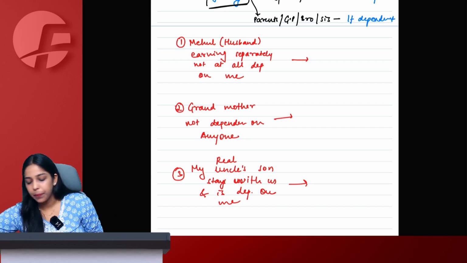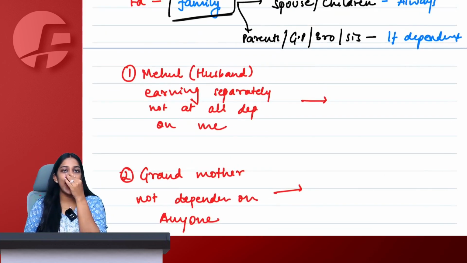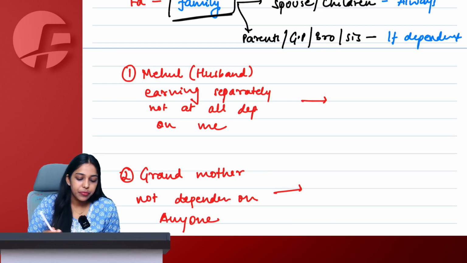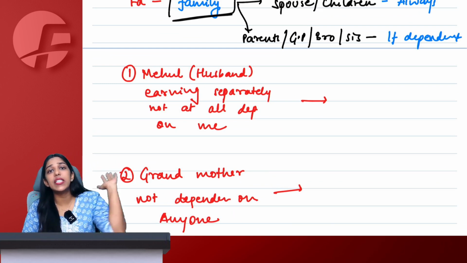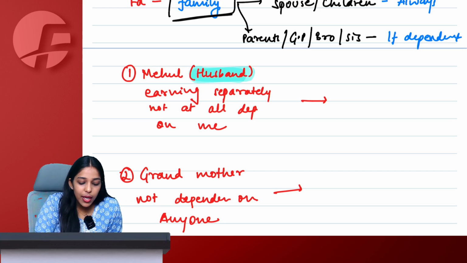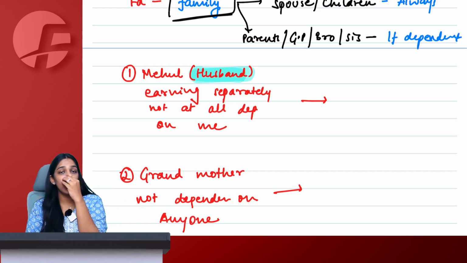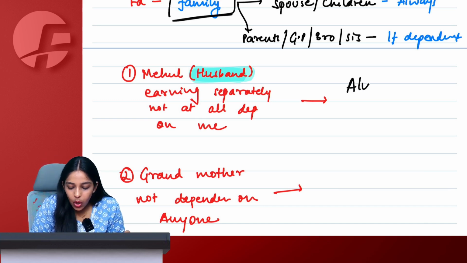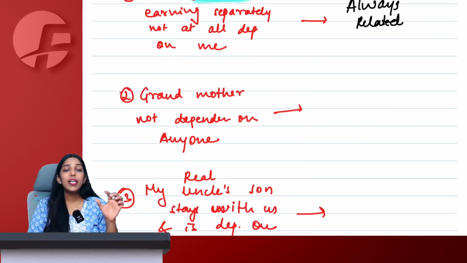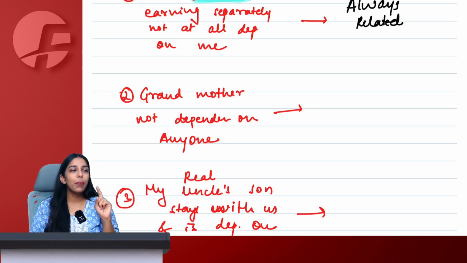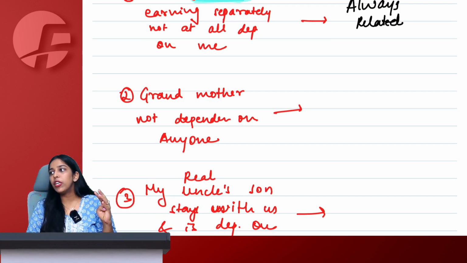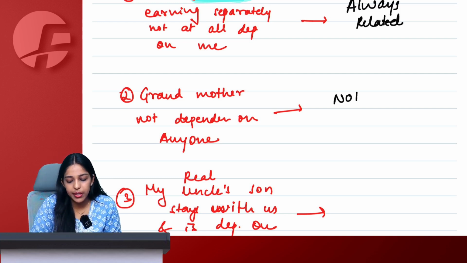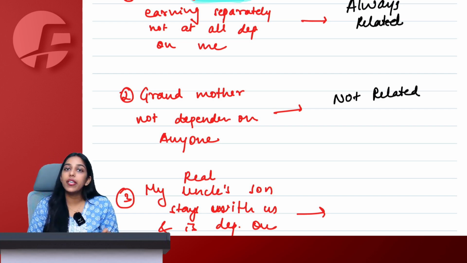Okay, ma'am. See, as you said, spouse and children are always related without any second thought. So as soon as you see husband here, whether he is dependent or independent doesn't make any difference, because he is spouse or children. He will always be a related person only. Right, ma'am. But now as soon as we see grandmother, parents, grandparents, brother and sister will be related only if they are dependent. Grandmother being independent is not my related person under GST.